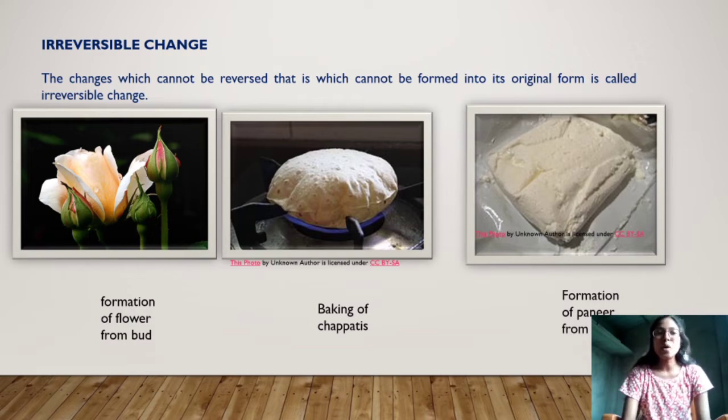Next, we will study the irreversible change. Now, the word irreversible means the change which cannot be reversed again, means the change which cannot form its original shape again. So the changes which cannot be reversed, that is, which cannot be formed into their original form, are called irreversible changes.